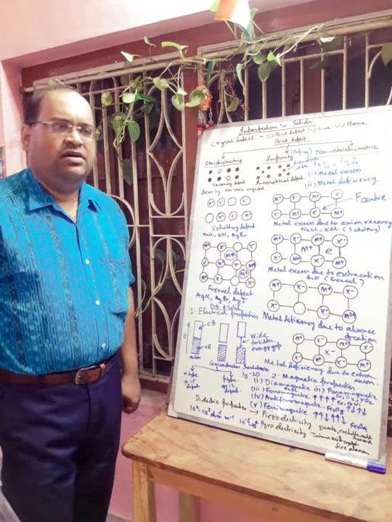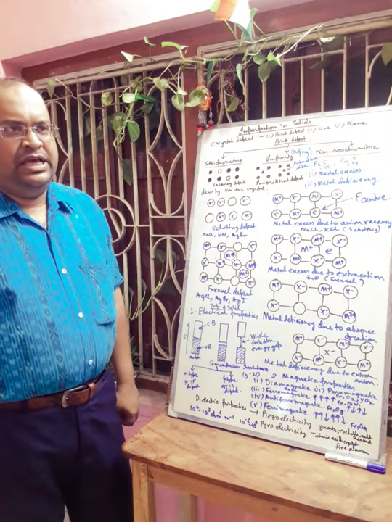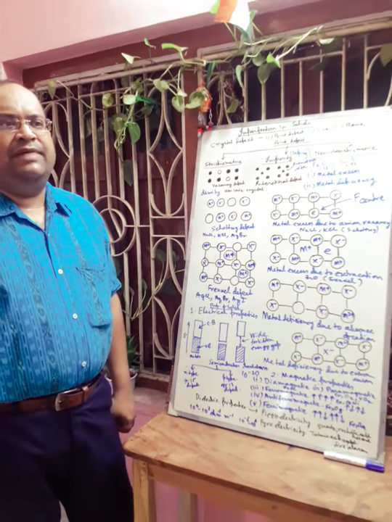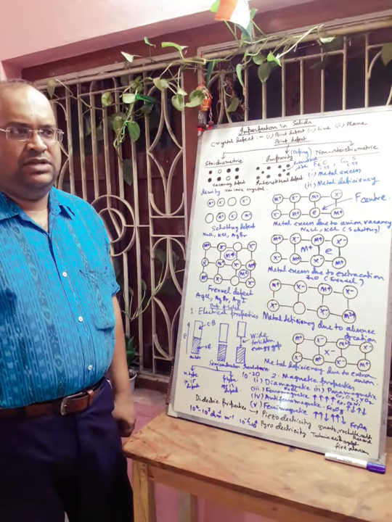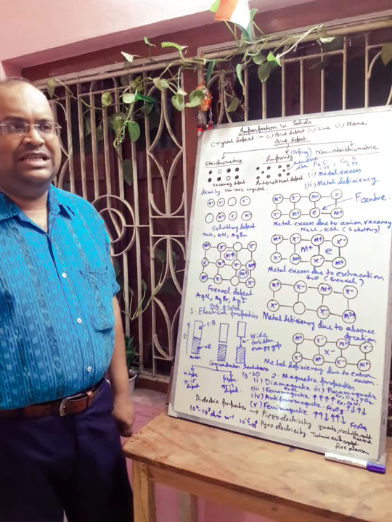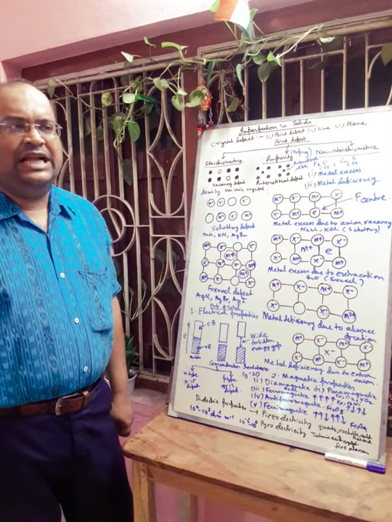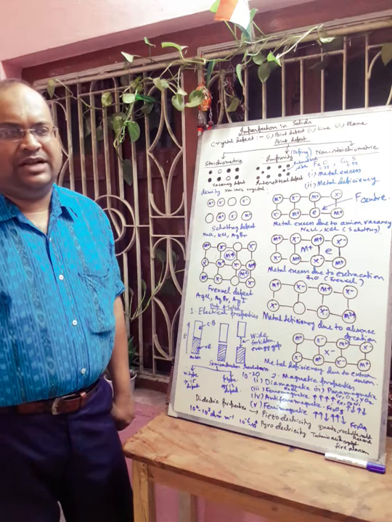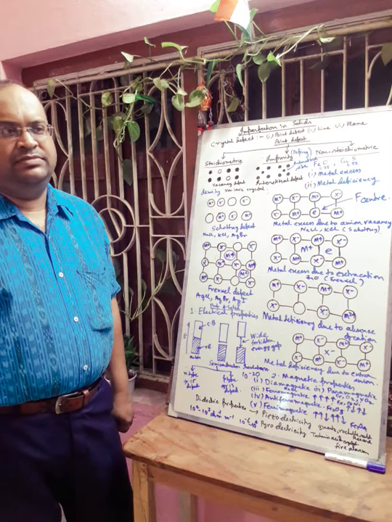Those are called bands. In the lower energy level, the band containing the valence shell electrons is called valence band. Now what is valence band? The energy band that is partially or completely filled with electrons is called valence band.